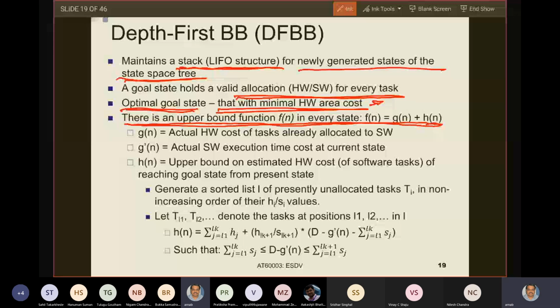HI and SI values. Now you see that this sorted list can be generated once at the beginning of the entire algorithm. Why? Because for each task, before the start of the algorithm, I already know their HI and SI.